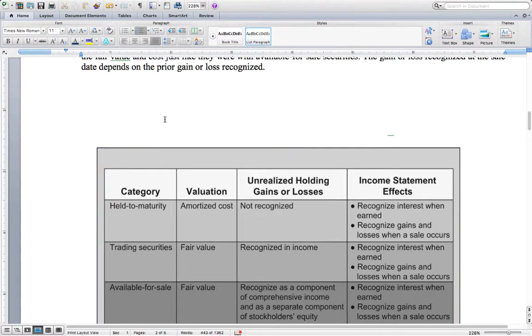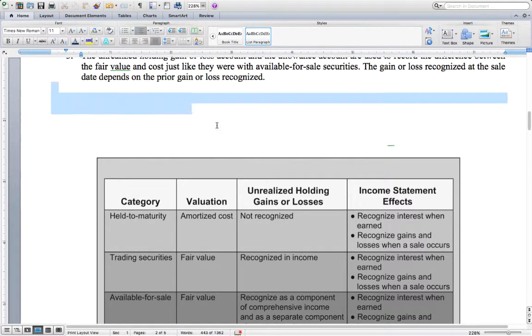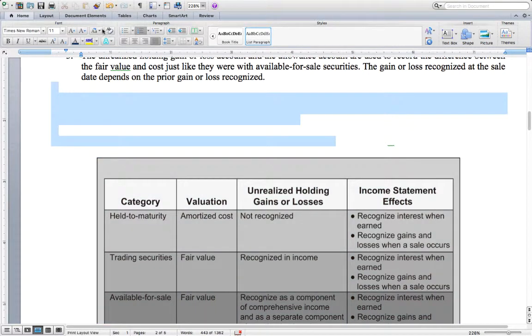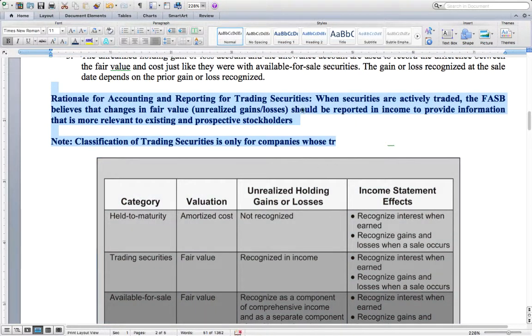One thing I would like to note on trading securities: the rationale for trading securities is that because they are actively traded, the FASB believes that changes in the fair value should be reported in income to provide the most relevant information to existing and prospective stockholders.